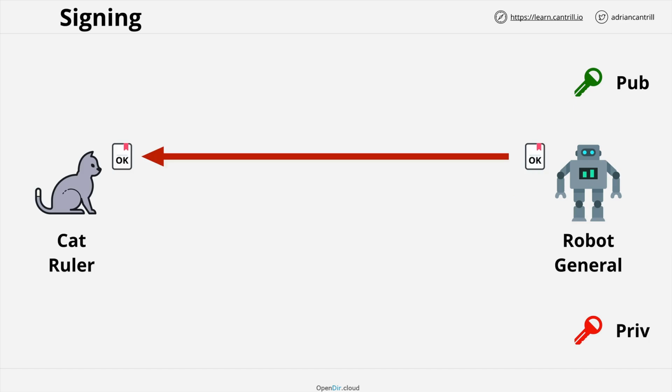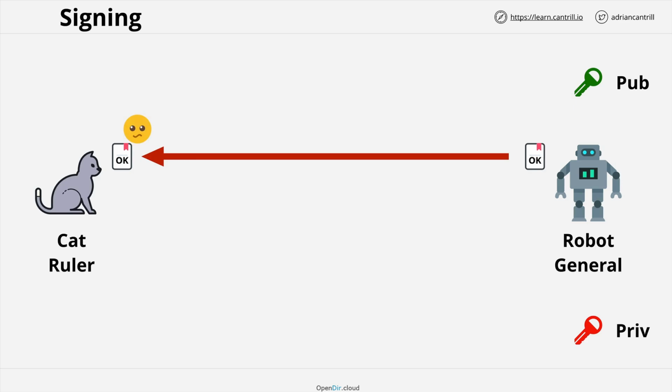The general might want to respond with a simple OK message, so we'll send a message saying OK to the cat ruler. The issue is that anyone can encrypt messages to another party using asymmetric encryption. You or I could get hold of the cat ruler's public key and encrypt a message saying OK and send it to the cat ruler, and the cat ruler wouldn't necessarily be aware whether that was from the robot general or not. Just because the cat ruler gets a message from what appears to be the robot general saying OK, it doesn't mean that it's actually from the robot general. It could be from a human pretending to be the robot general. Encryption does not prove identity.